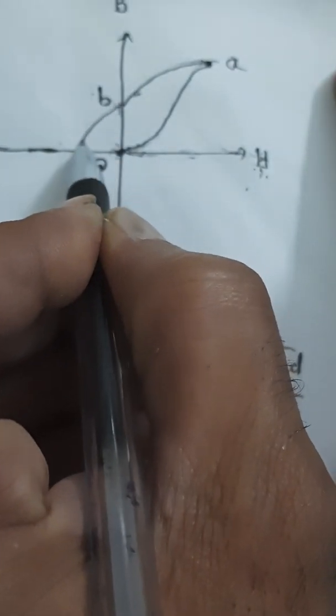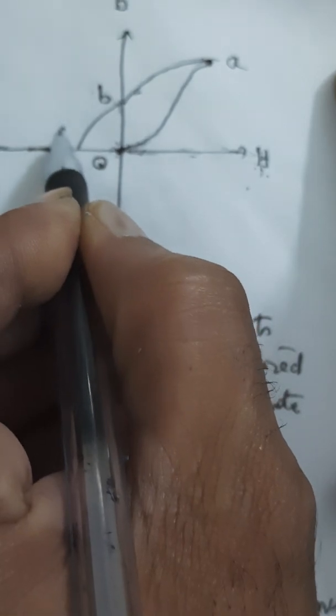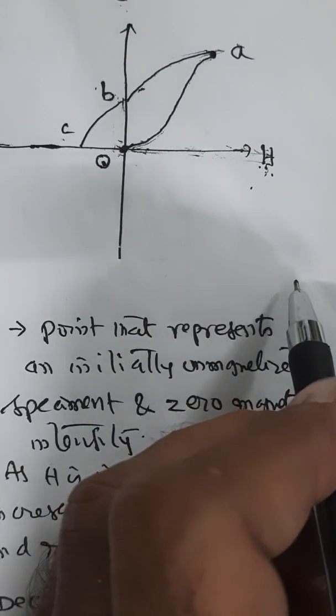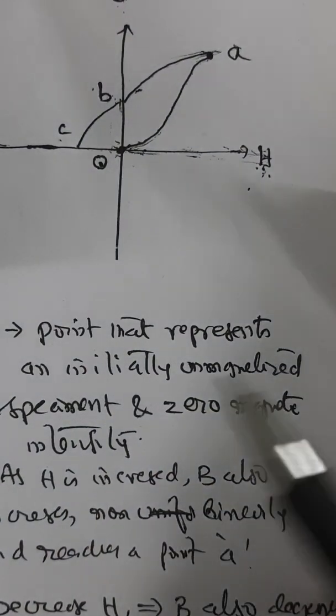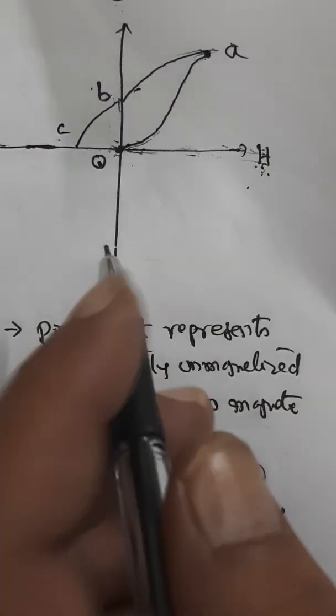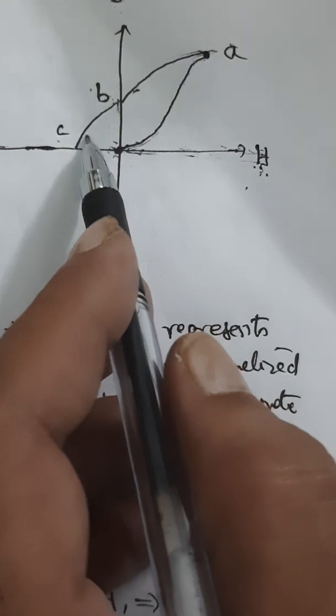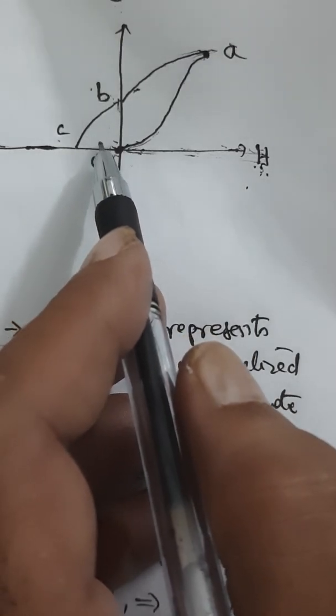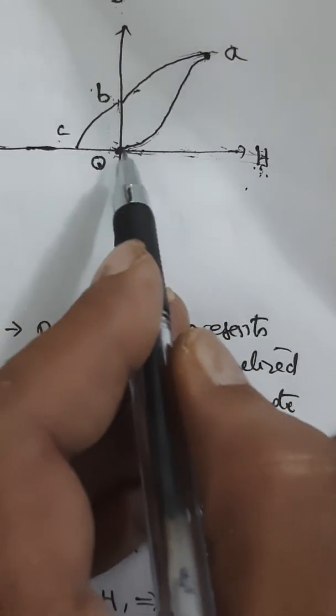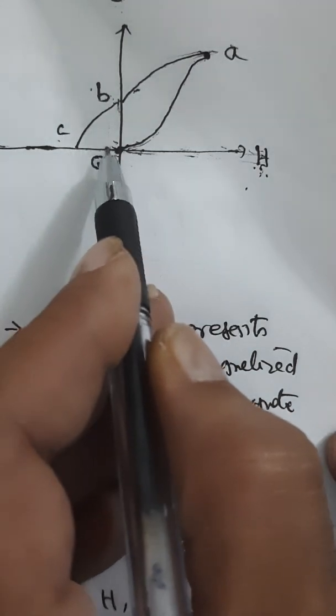B also decreases, still lagging behind H, and becomes 0 when H has a value equal to OC.